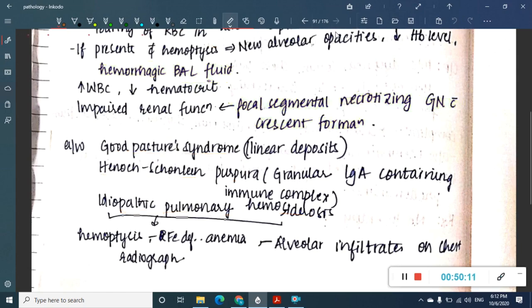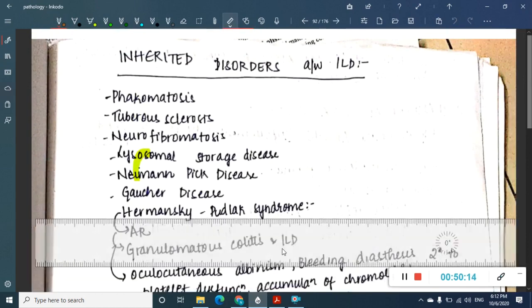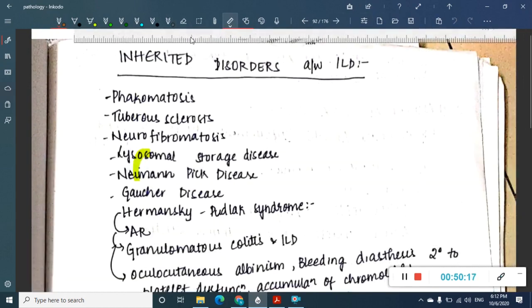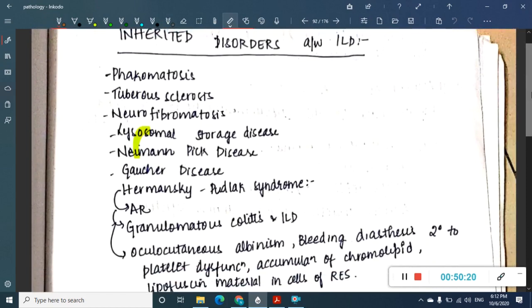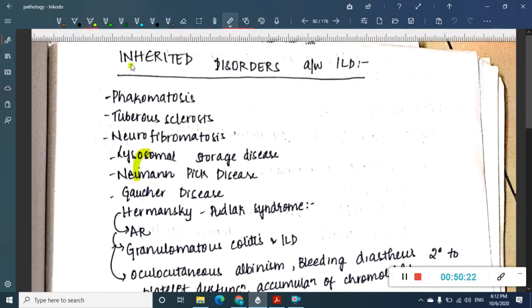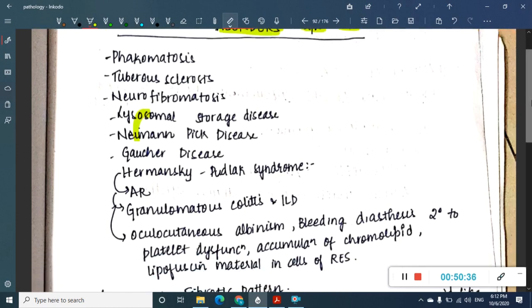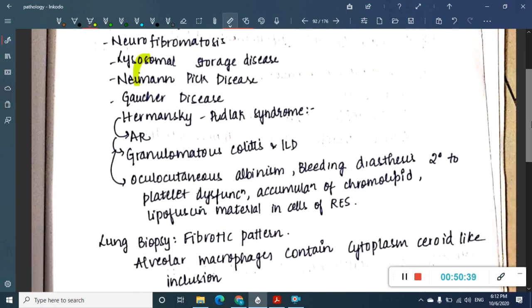Okay, so finally these are the different inherited interstitial lung diseases which are seen. Inherited interstitial lung diseases include phakomatoses, like tuberous sclerosis and neurofibromatosis, and lysosomal storage disorders, like Niemann-Pick disease, Gaucher's disease, and Hermansky-Pudlak syndrome. What is Hermansky-Pudlak syndrome? Hermansky-Pudlak syndrome is an autosomal recessive condition which has granulomatous colitis and interstitial lung disease.